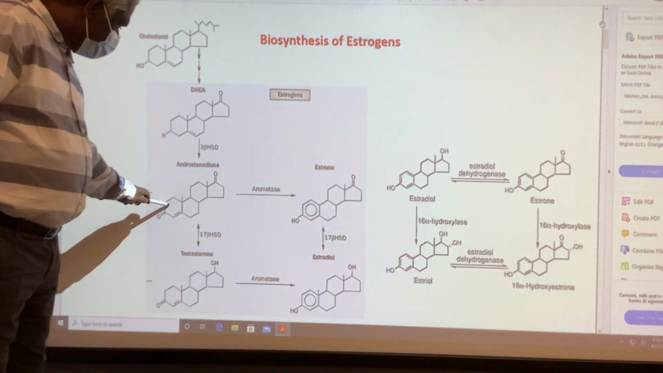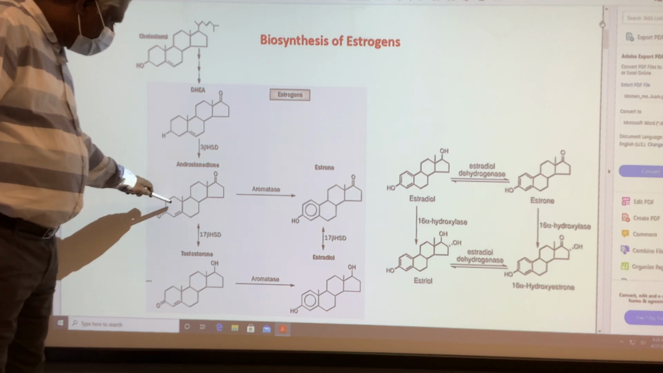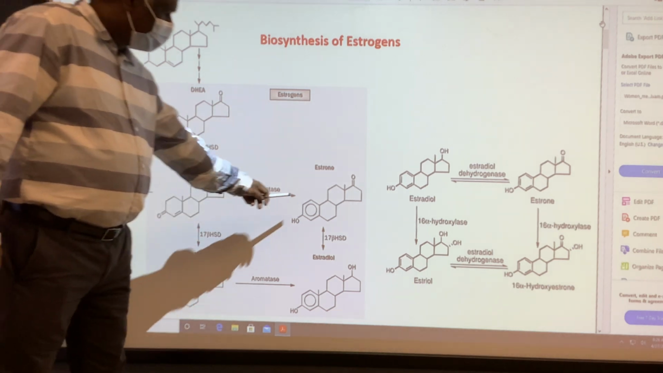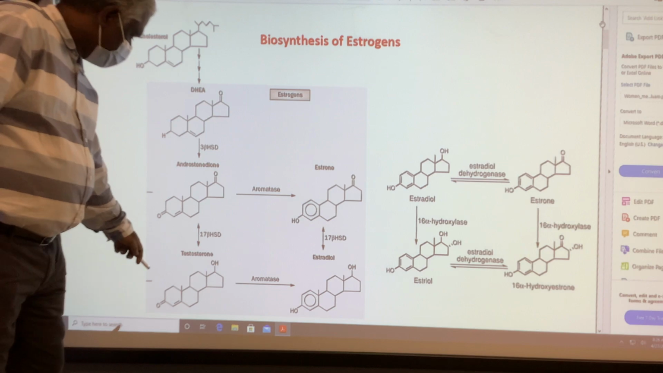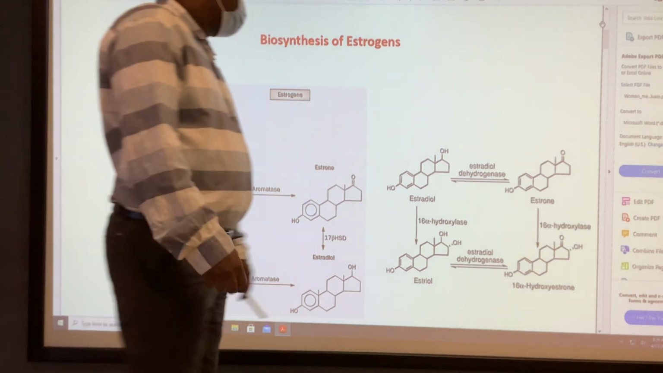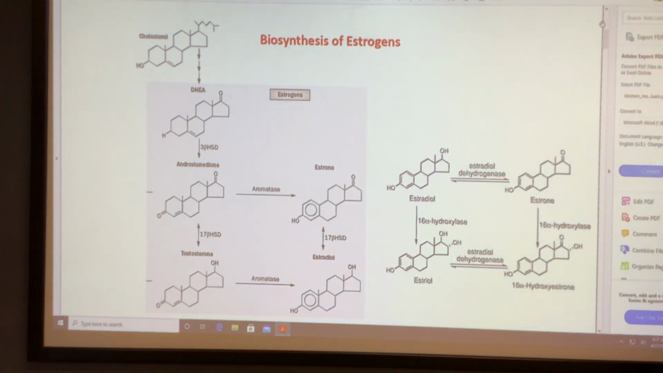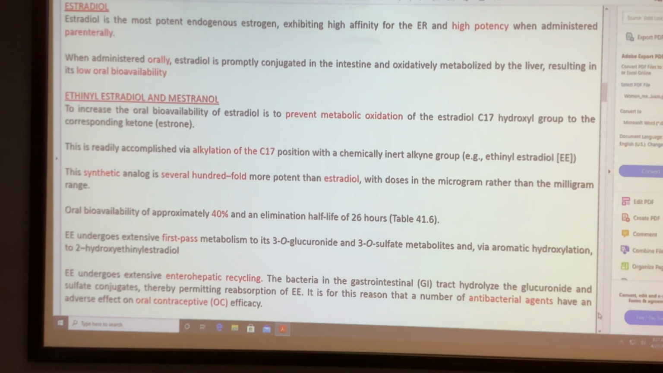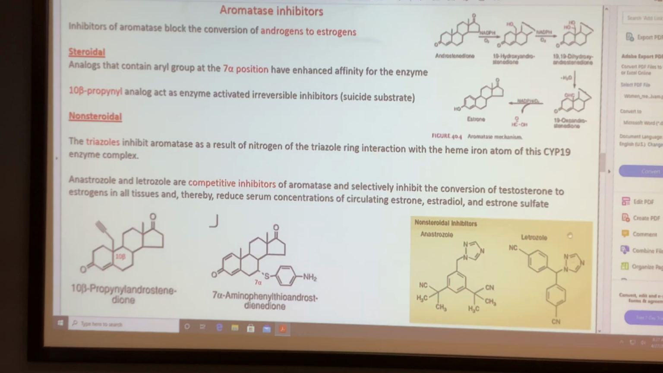It introduces two additional double bonds, which makes the A ring aromatic. Similarly, it introduces one double bond here and one more double bond here, making ring A aromatic. So that's the function of aromatase. It's a type of oxidation reaction. Aromatase is a type of cytochrome P450 enzyme. Another name for the enzyme is cytochrome 19.